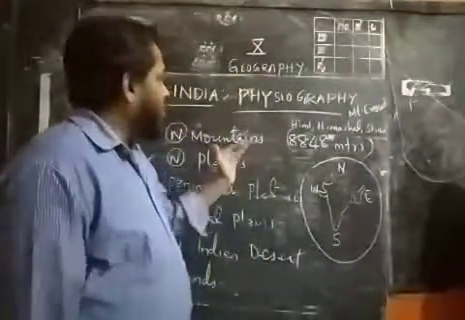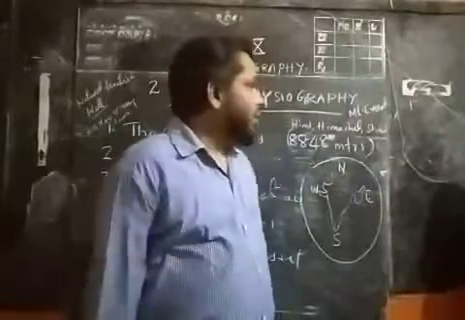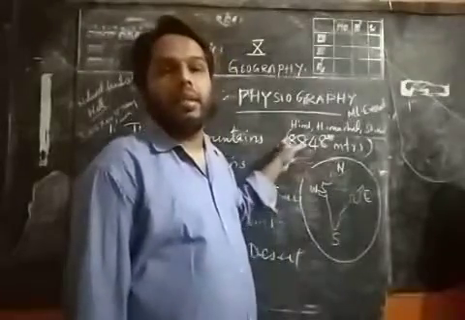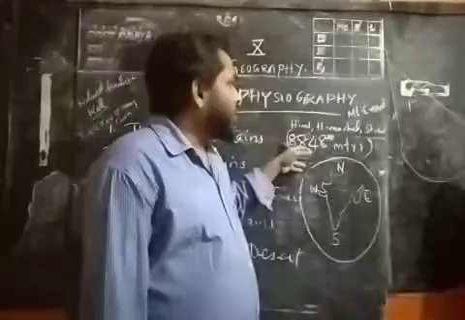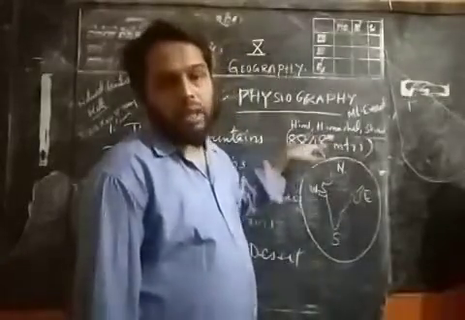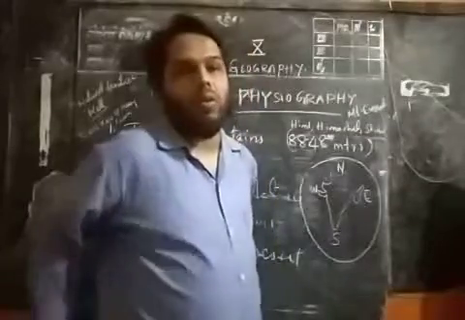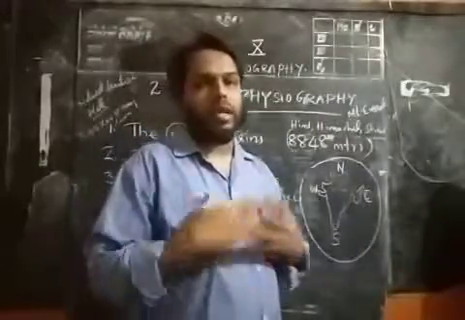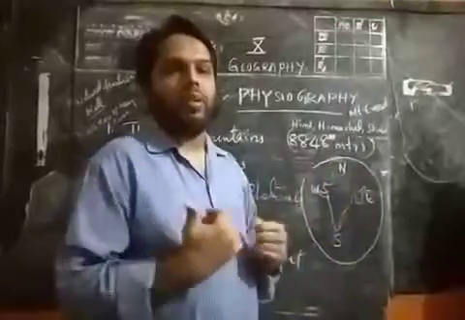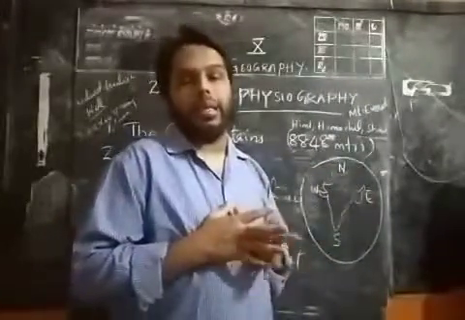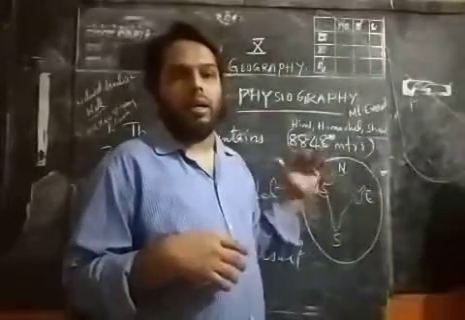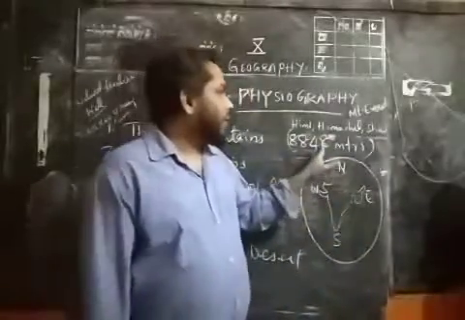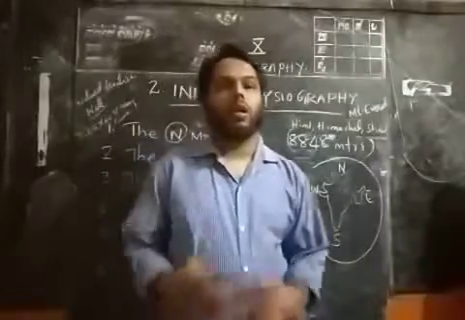The northern mountains are divided into 3 categories according to their height. The first is the greater Himalayas, the middle one is the middle Himalayas or Himachal, and the lowest is known as Shivalik, or the lesser Himalayas.